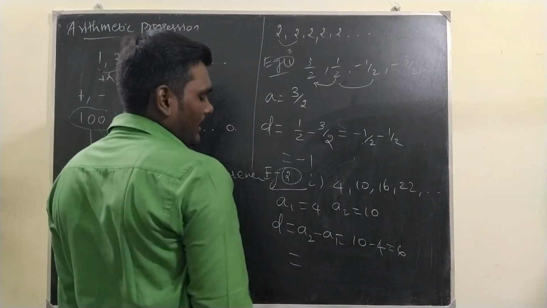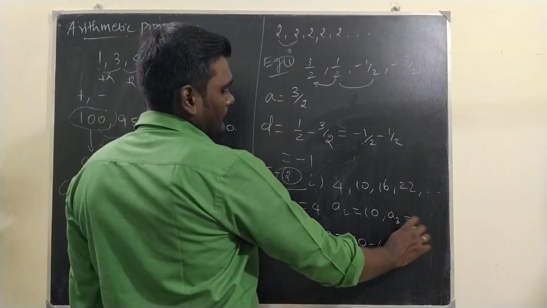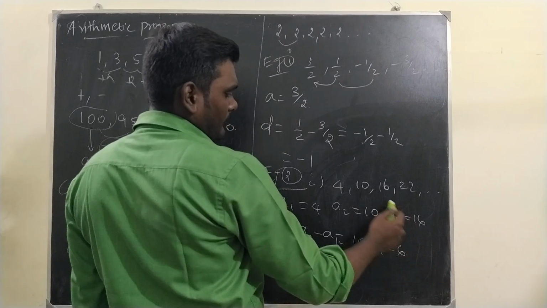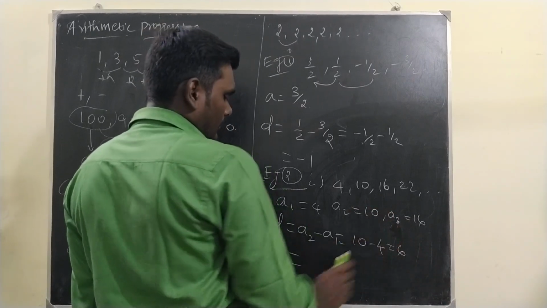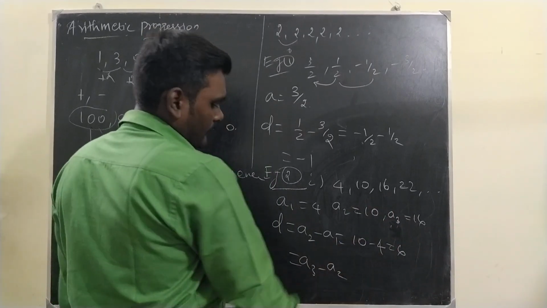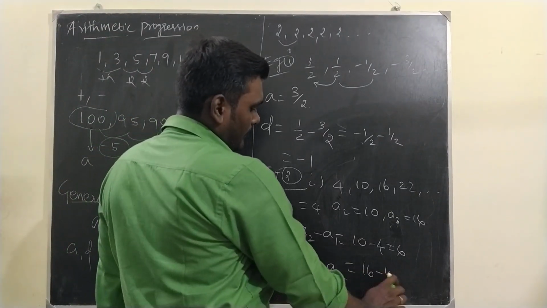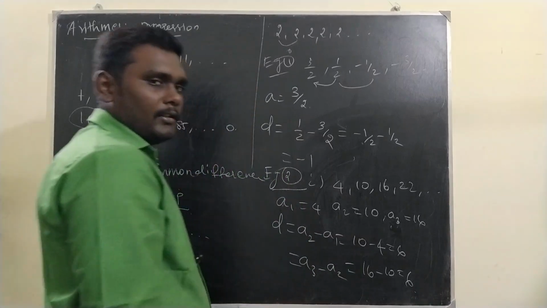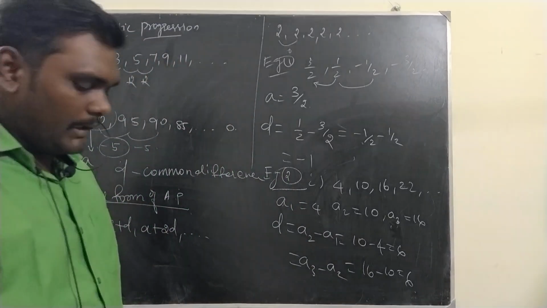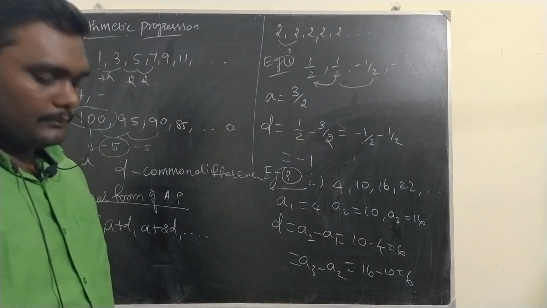Likewise, take A3 and A2. A3 is 16, so A3 minus A2, 16 minus 10, that is again 6. So therefore this is an AP. That we can conclude.